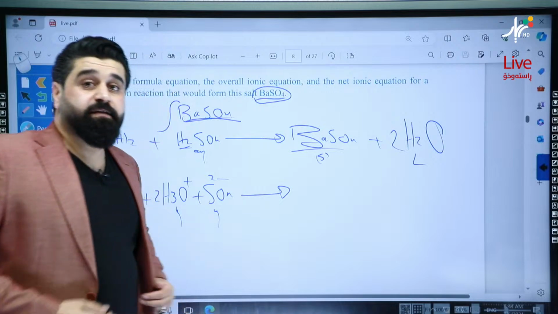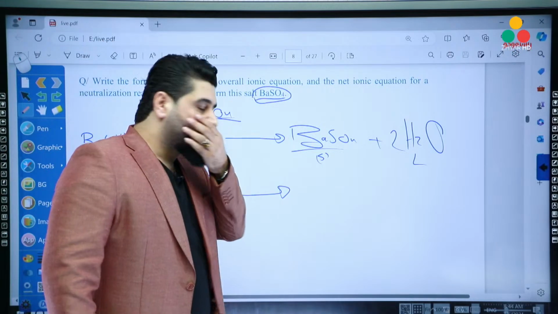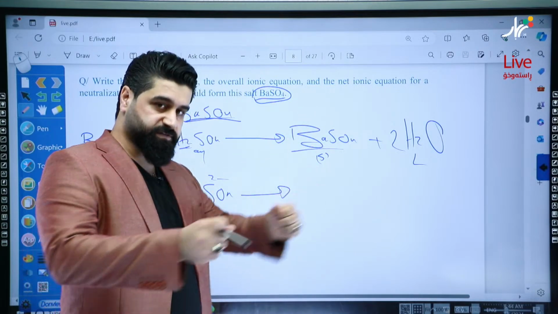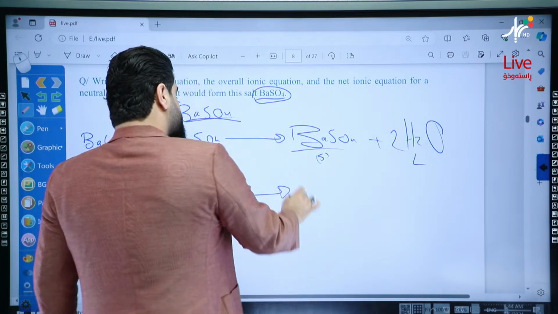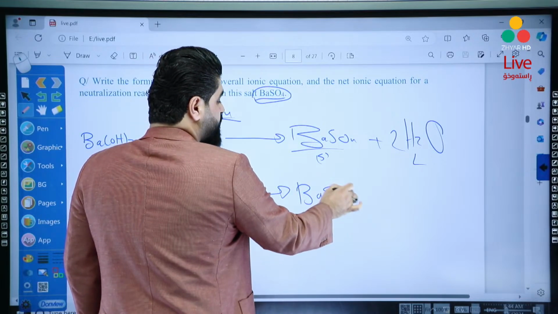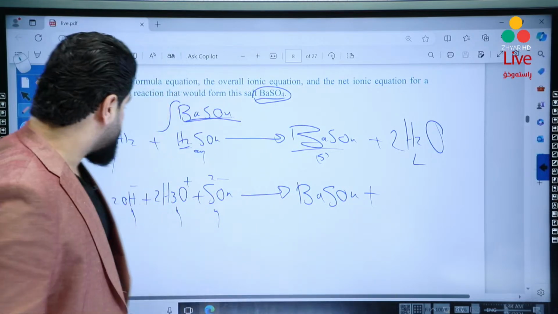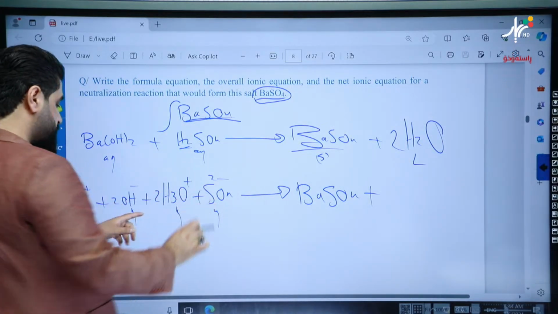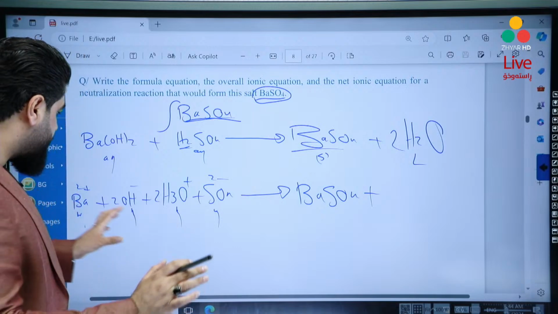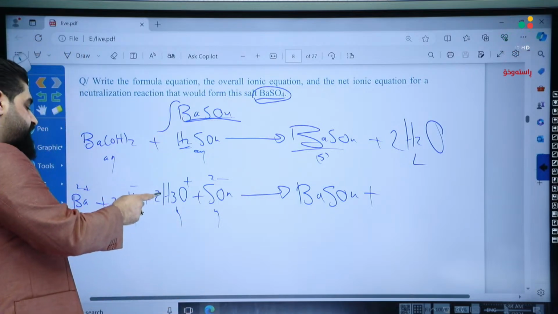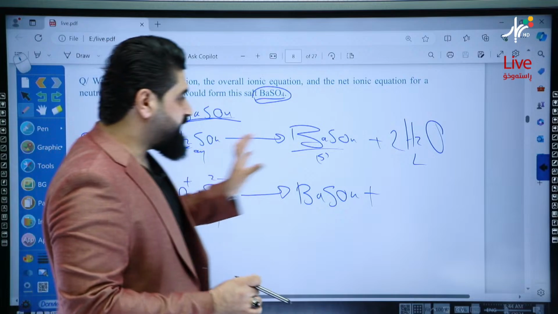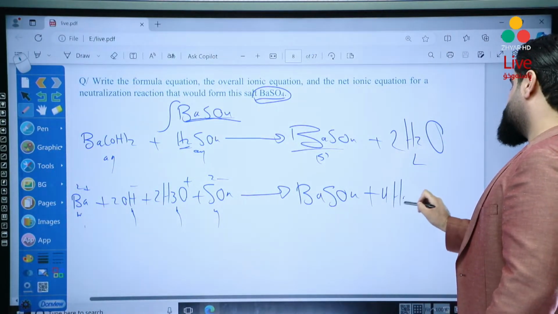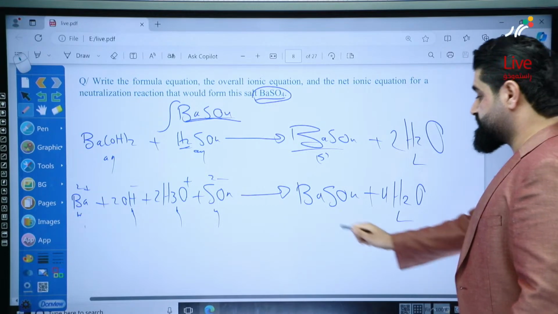BaSO4, if we split BaSO4, what will happen? They stay the same. There's no way to break down this compound. The bond is very strong. It's impossible. So BaSO4 stays the same, plus how many water molecules? 2 hydronium ions multiplied by 2. In the neutralization reaction, always add the numbers of hydronium and hydroxide ions to get the coefficient of water. 2 plus 2 will be 4 H2O molecules.